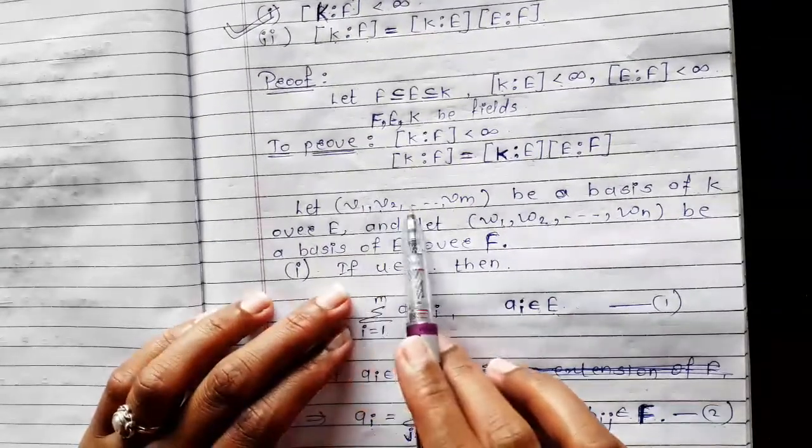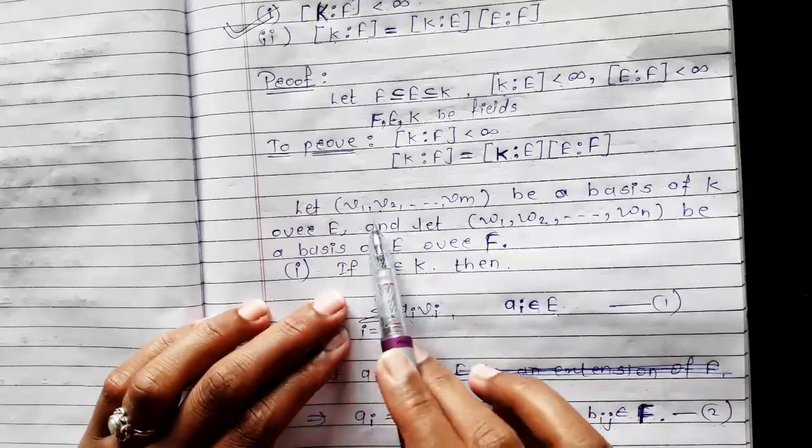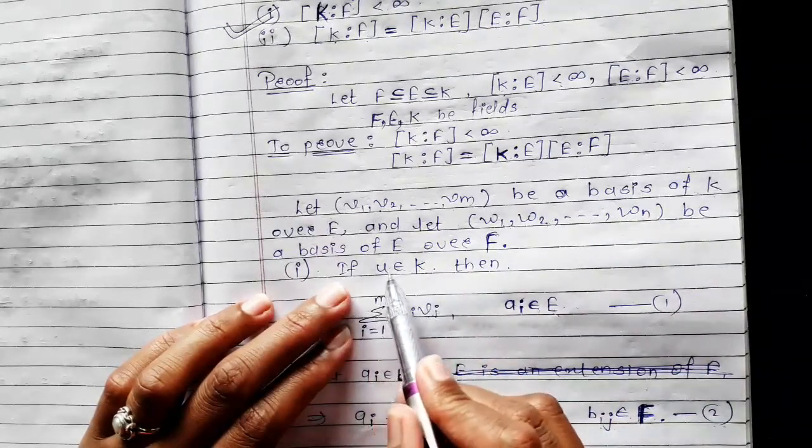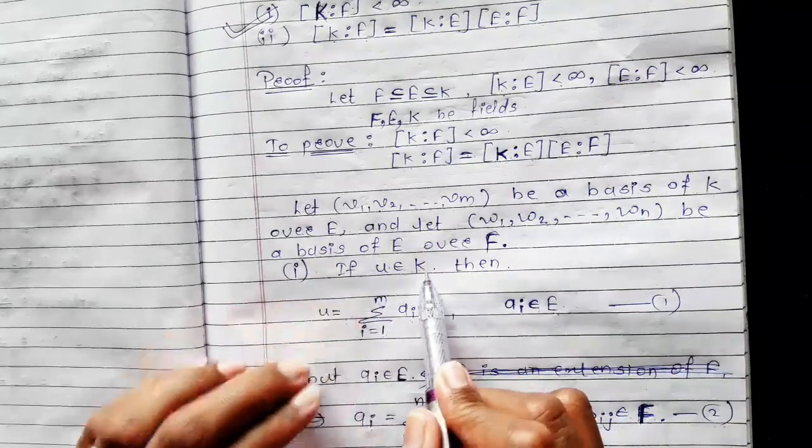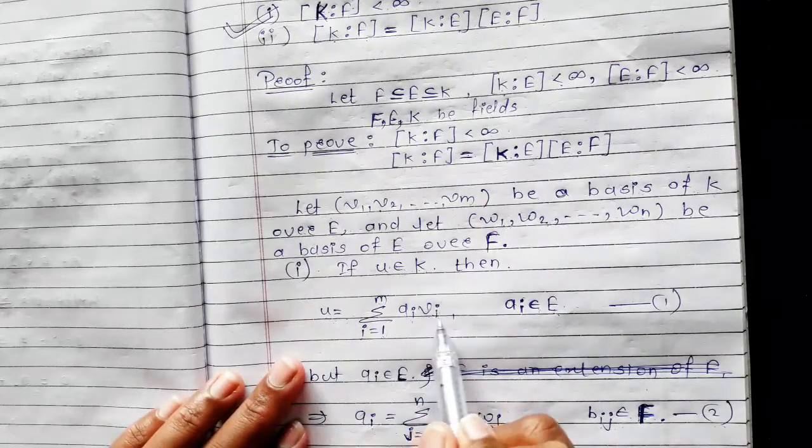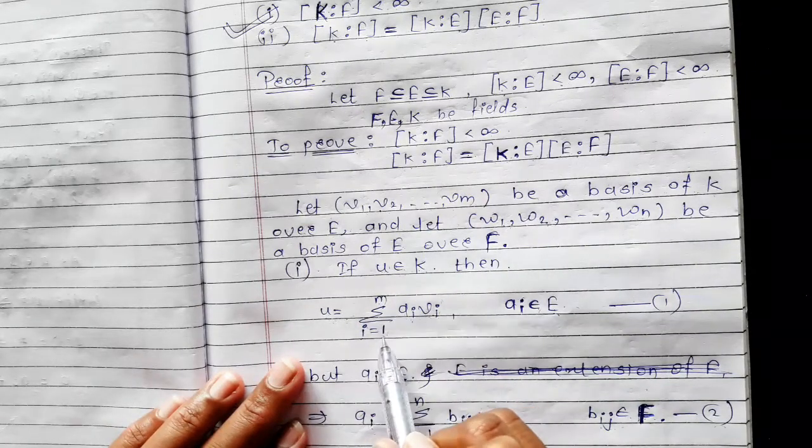Now as V1, V2, up to Vm is a basis of K over E, it implies that for any arbitrary element u belonging to field K, u can be written as a linear combination of the Vi's where i runs from 1 to m.